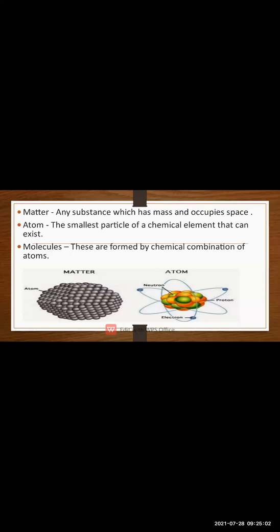And atom, now most of the students have given me the correct answer that atom is generally made up of neutrons, protons and electrons. I hope you have understood till here.